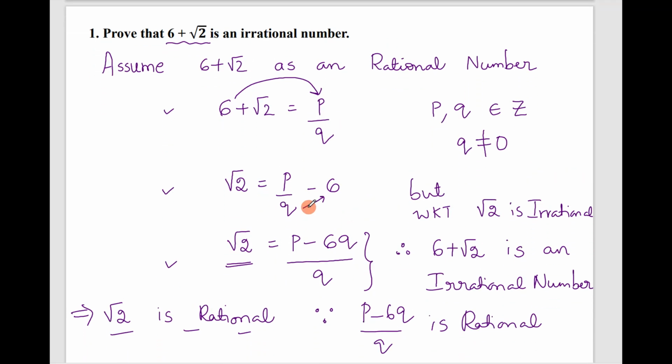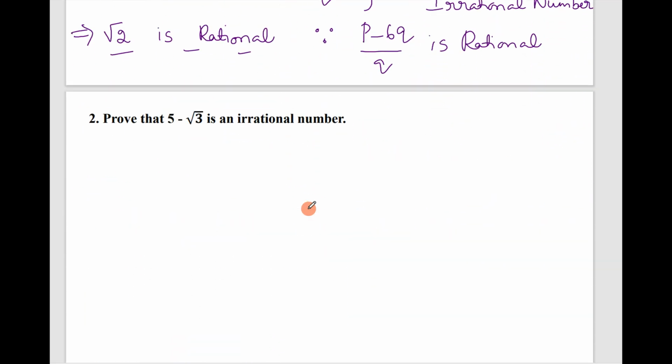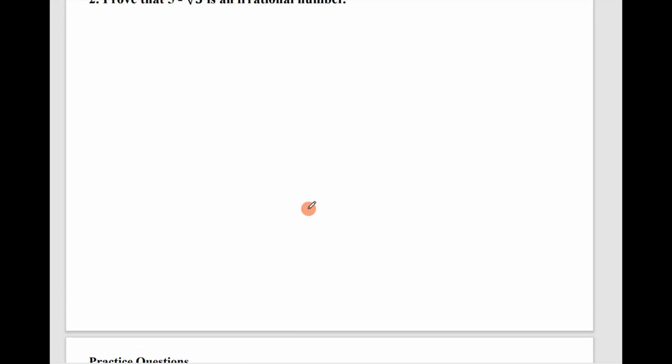Therefore, 6 plus root 2 is an irrational number. Very important question from this unit. From this unit you can expect a one mark question and also a 2 or 3 mark question. Now, the next similar question with a negative number. The steps will be the same.